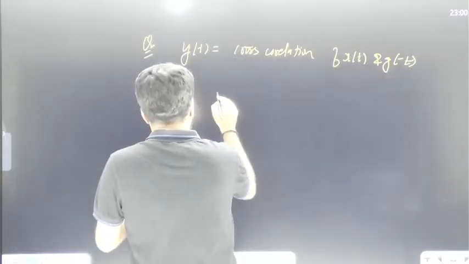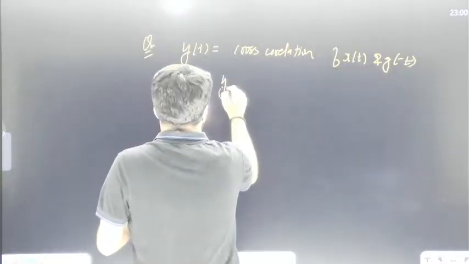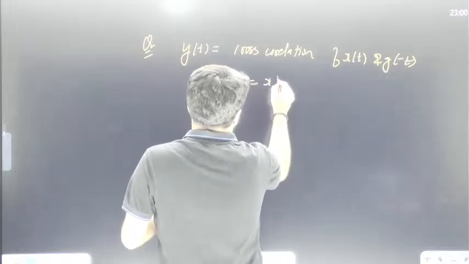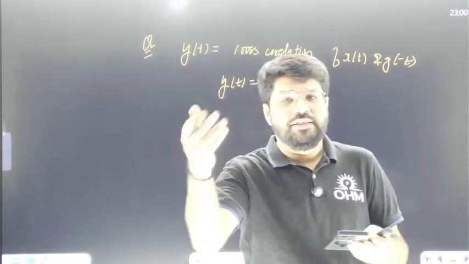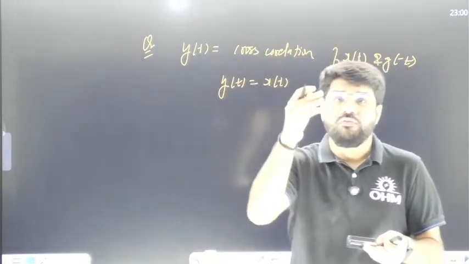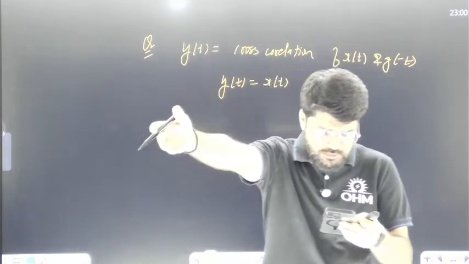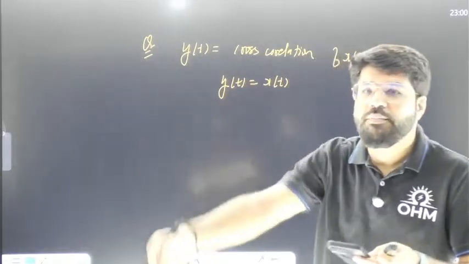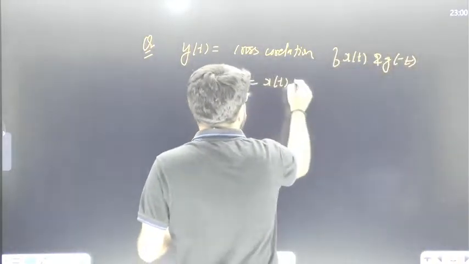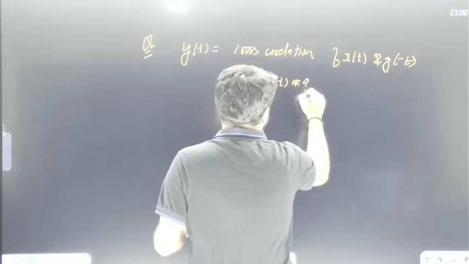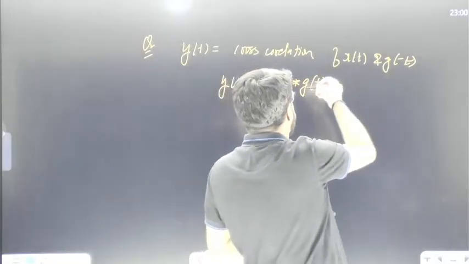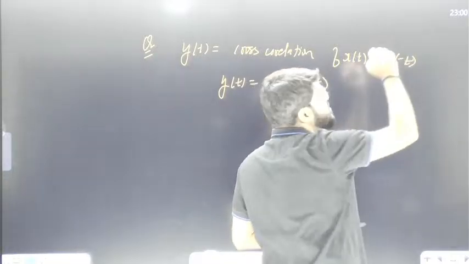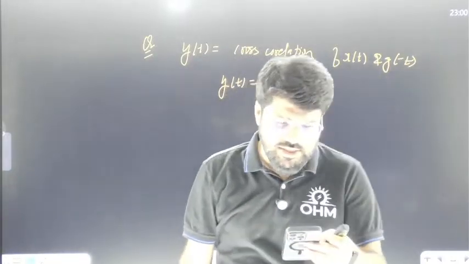Now if it is cross correlation, then the cross correlation between a signal and another signal can also be equivalent to the convolution of the signal with the mirror image. So we can also write this as x(t) convolution with g of plus t. If the signal is g(-t), then the convolution with the mirror image of g(-t) is g(t).